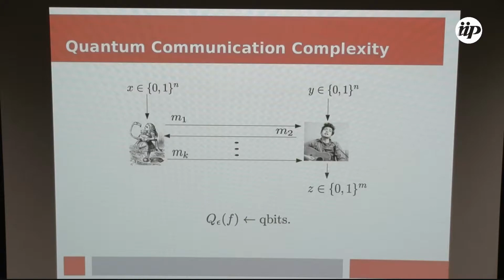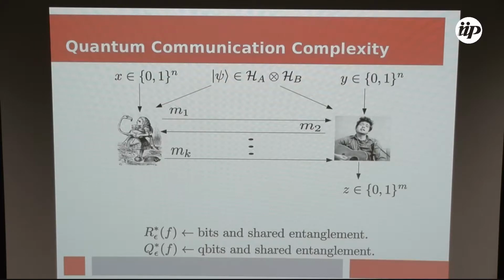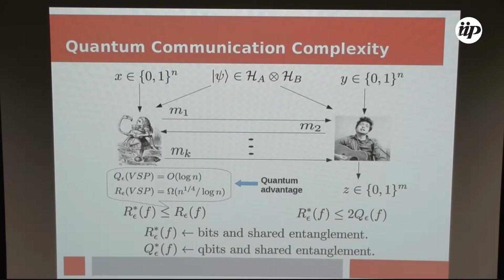Now, if we move to the quantum model, there were two models introduced. One is where the players communicate qubits, and the other one is where they communicate bits but they share entanglement. It is not hard to see that communicating qubits is an upper bound to communicating bits and shared entanglement, because you can transform every protocol that communicates qubits into one that communicates bits and shared entanglement using teleportation. And you have these two factors there.